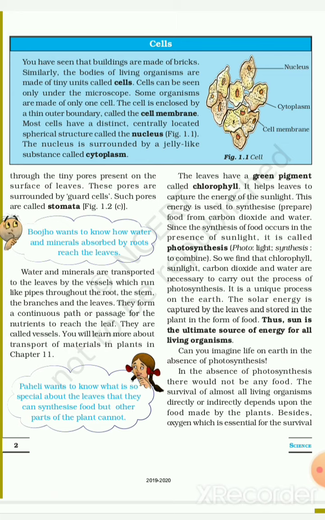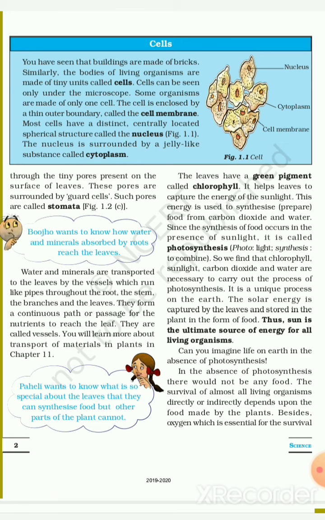Now Pooja wants to know how water and minerals absorbed by the roots reach the leaves. Water and minerals are transported to the leaves by vessels which run like pipes throughout the roots, the stem, the branches and the leaves. They form a continuous path or passage for nutrients to reach the leaf. They are called vessels. You will learn more about the transport of materials in chapter 11.